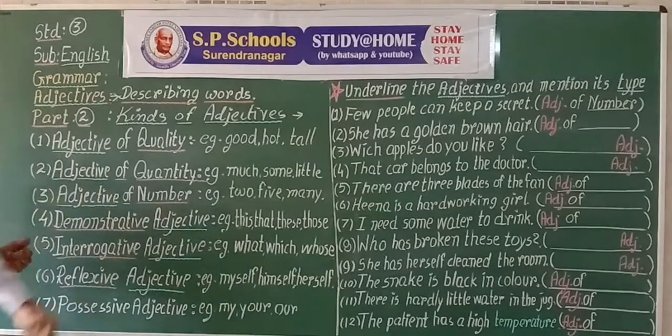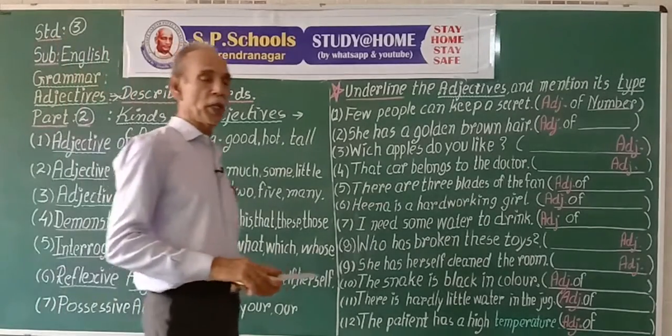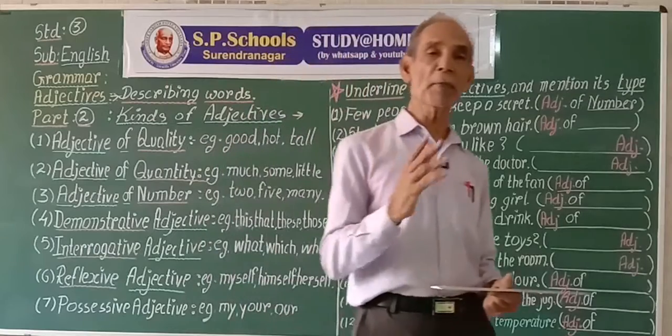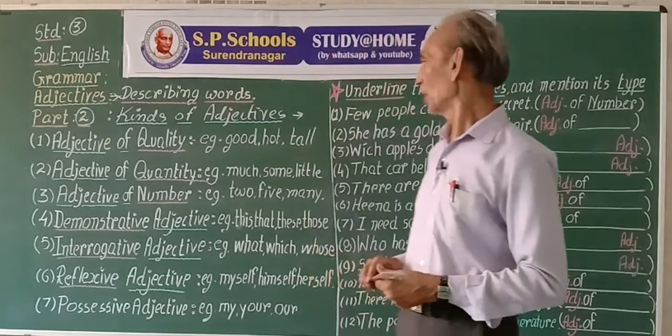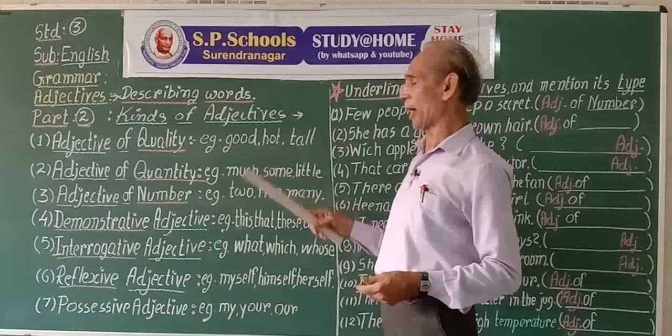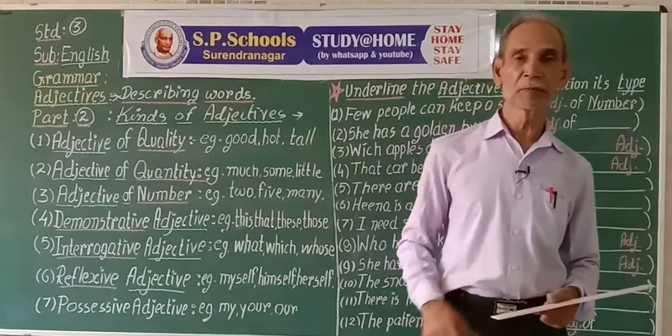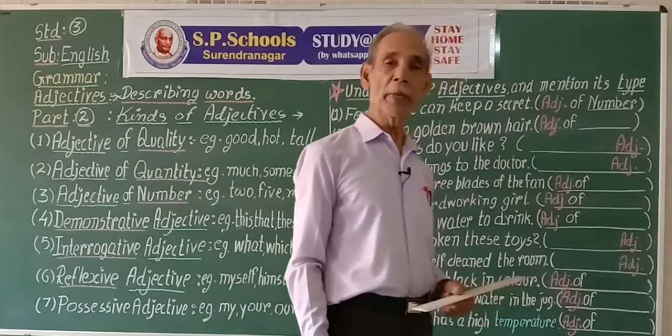Now the kinds of adjectives. There are several kinds. First, adjective of quality. Quality means what type? Quality: good, bad, hot, tall, brave.